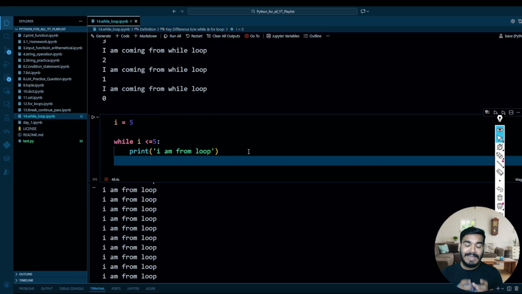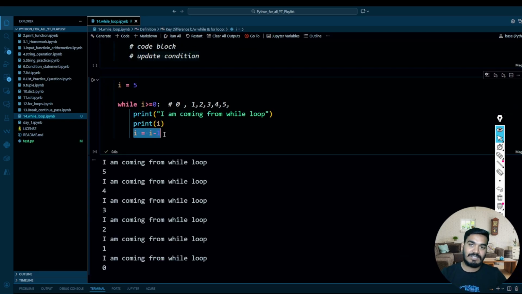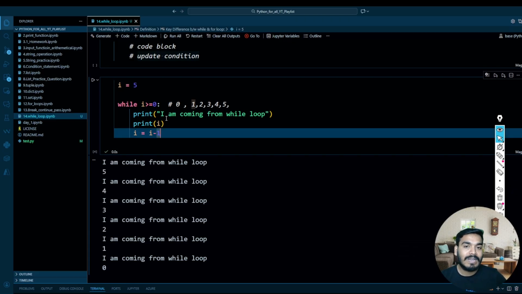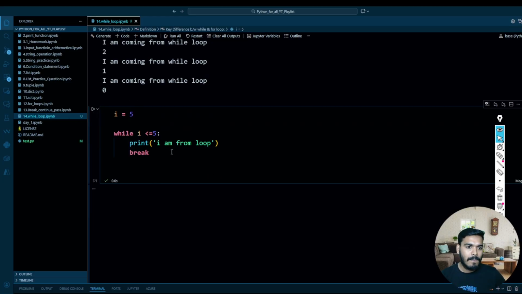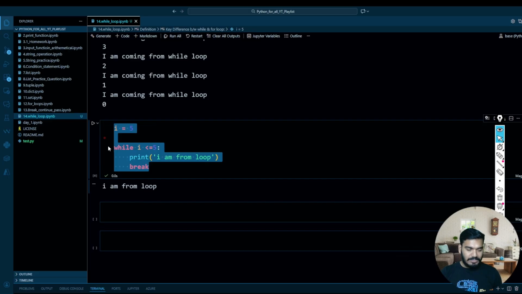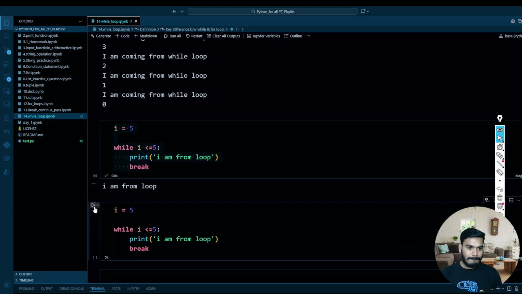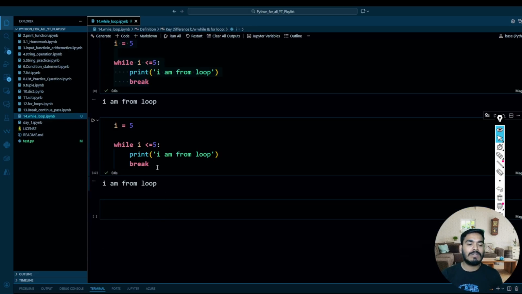Then how to make the infinite loop finite? For that, you can change this condition. Whenever the condition changes, you can stop that. Or maybe let's say you want just one time, you just write break over here. Let's try to execute this line of code. So I am from the loop. This break will break the loop after the first execution. If you are not going to increase or decrease this, there is no meaning of that, right?